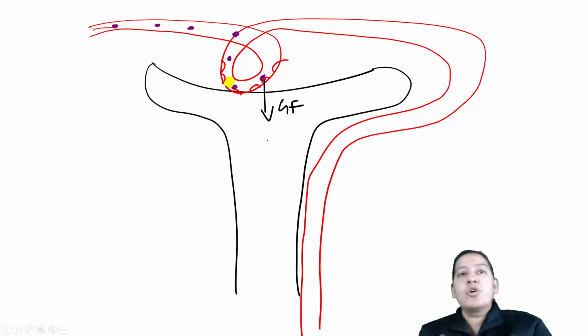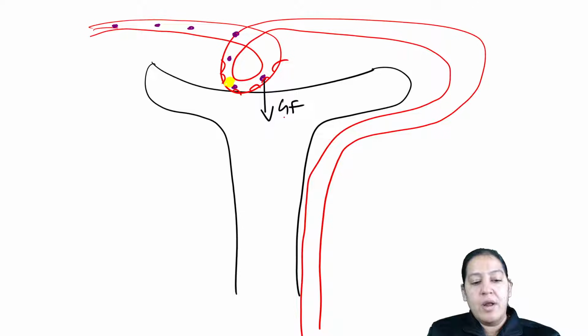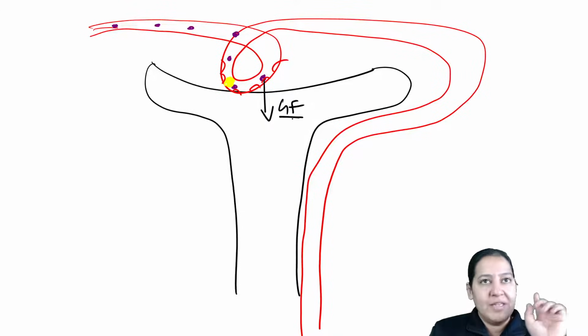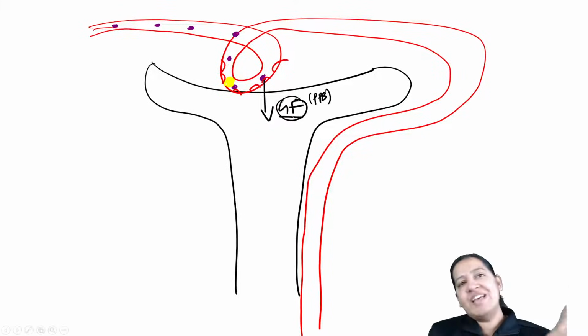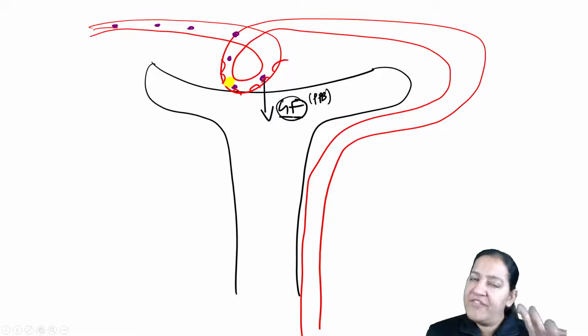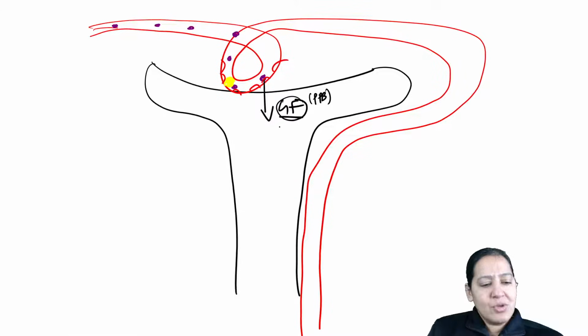Give me a thumbs up. So glomerular filtration is shown by the free drug, not by the bound drug. So glomerular filtration depends only on plasma protein binding. That is, how much is free, how much is bound. If free is more, it will cross. If bound is more, free will not cross. So it doesn't depend on pH. It doesn't depend on lipid solubility. That's it. So here is the free drug we are already having in the lumen.